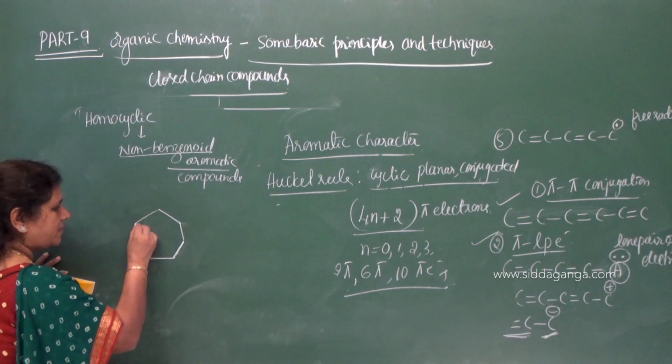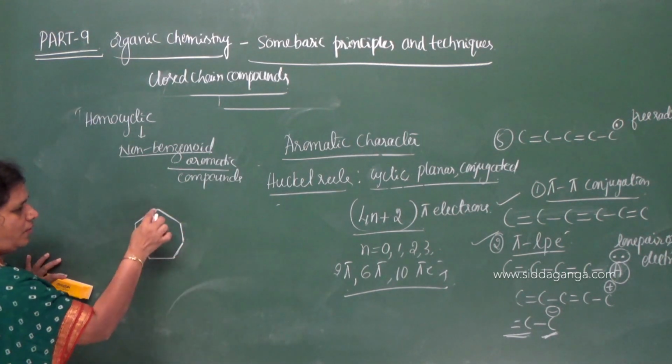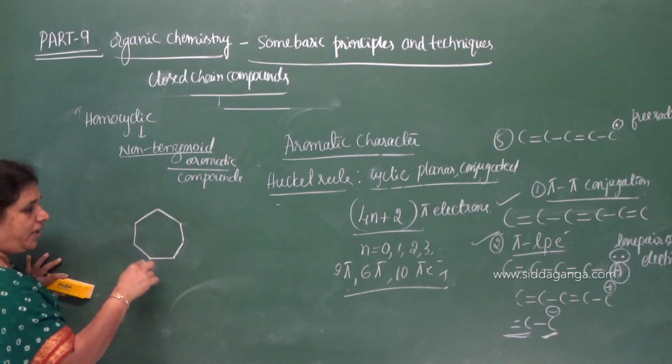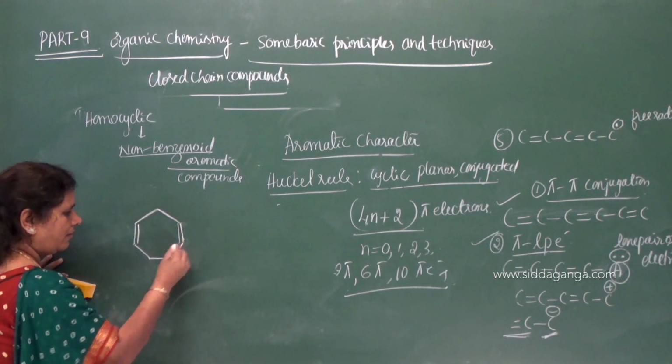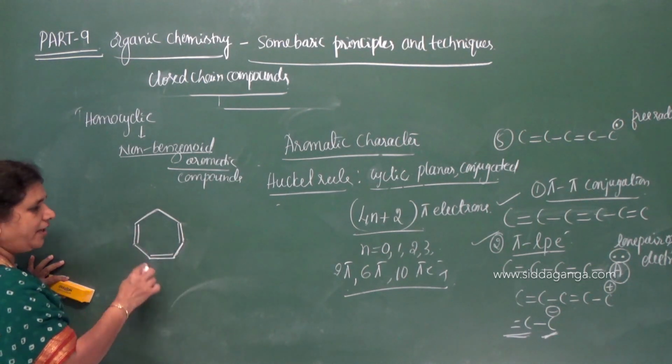So count the number of carbon atoms. There are 7: 1, 2, 3, 4, 5, 6, 7. Cycloheptane containing these 3 double bonds.